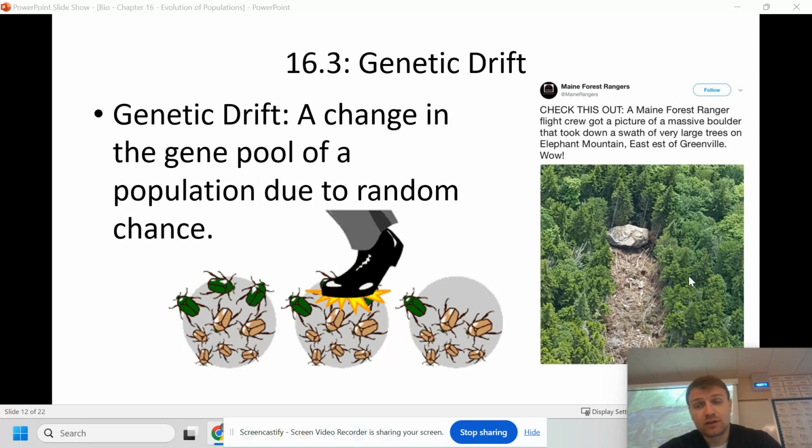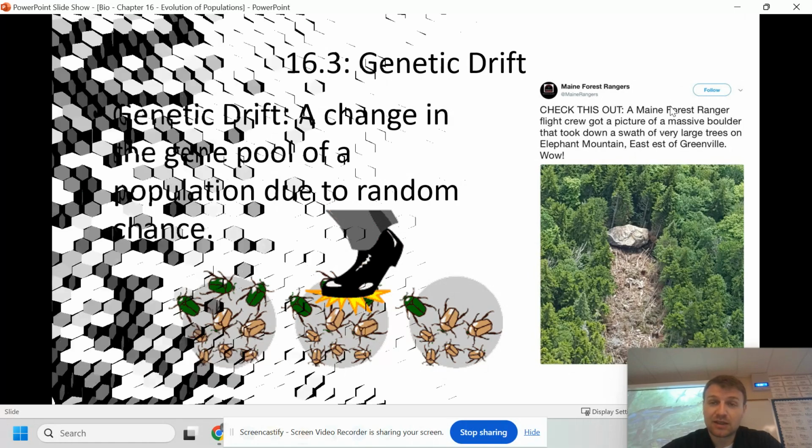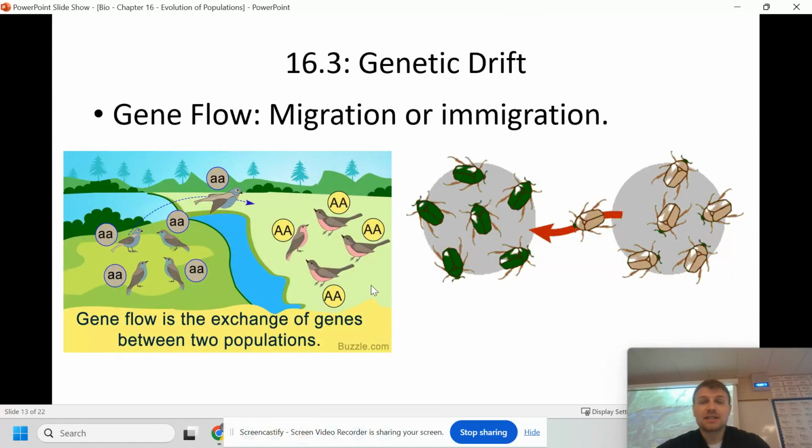If that rock had moved a little bit to the right or a little bit to the left, it would have changed its path and killed different trees. So again, these things can just be random sometimes. It's not all about selection. Sometimes it can be a little bit random. Any type of migration into and out of a population is also considered genetic drift, just because, again, it's a little bit random, since organisms might be moving into and out of a population just by chance.